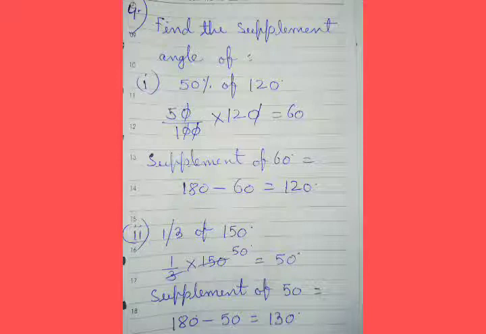So, first we will find out the 50% of 120, and this is equal to 60 degree. And then supplement of 60 means what? We will subtract 60 from 180, and so the answer is 120 degree. Subpart 2, 1 by 3 of 150 degree. So, 1 by 3 of 150 equal to 50 degree. So, supplement of 50 equal to 180 minus 50 equal to 130 degree.